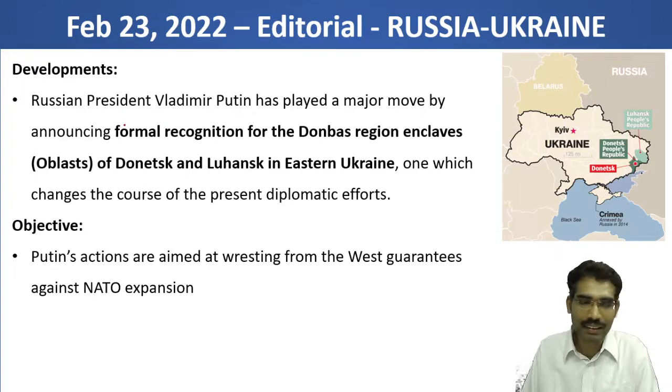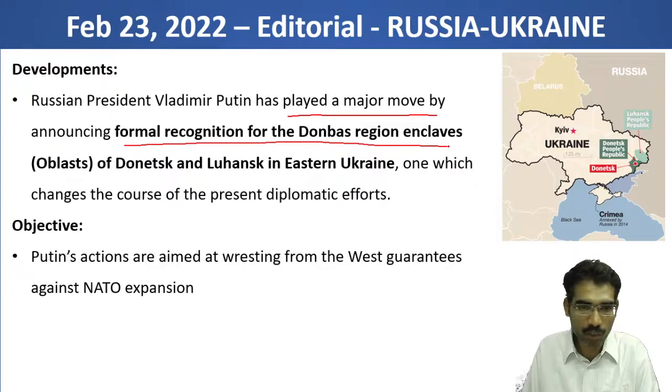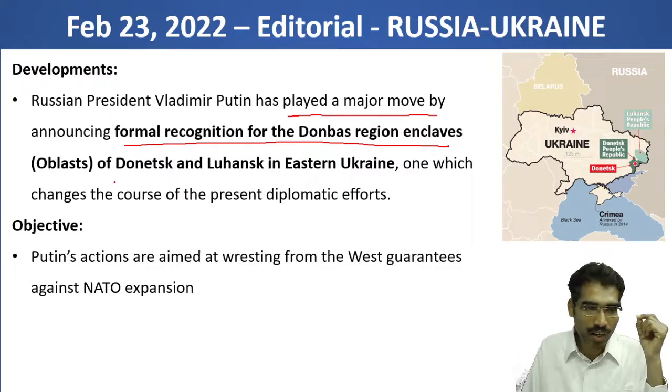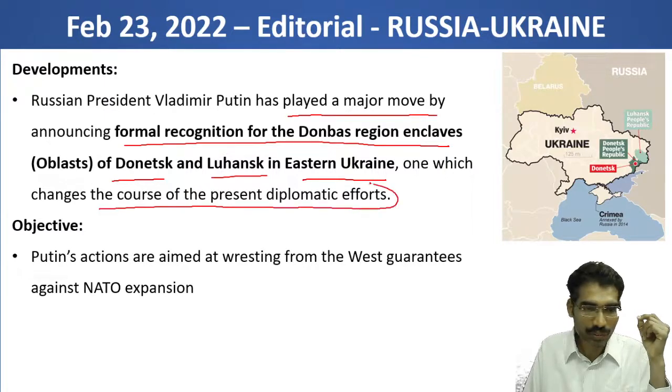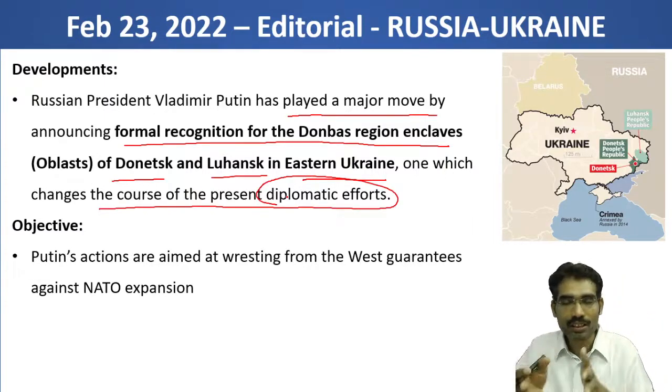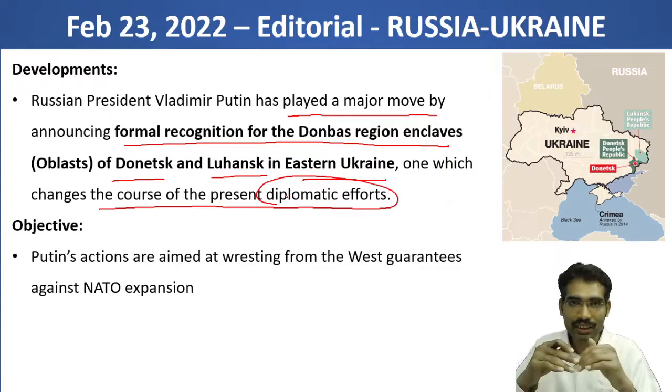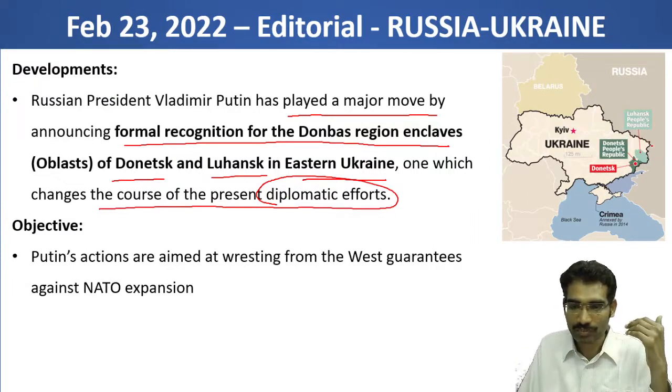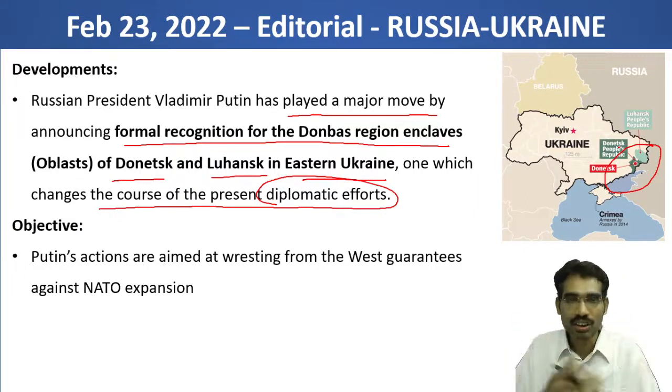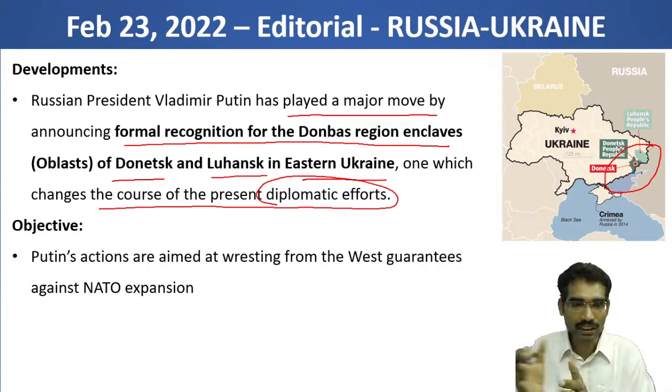Here it is saying that Russian President Vladimir Putin has made a major move by announcing formal recognition for the Donbas region enclaves of Donetsk and Luhansk in eastern Ukraine, one which changes the course of the present diplomatic efforts. For the past few weeks there has been continuous conflict in this region, and some diplomatic exchanges are also going on between Western countries and Russia.